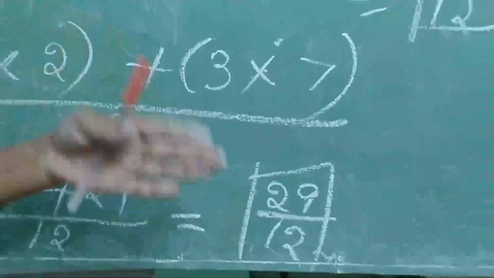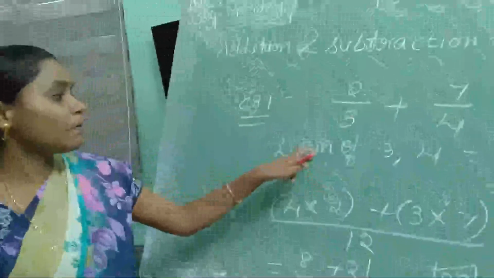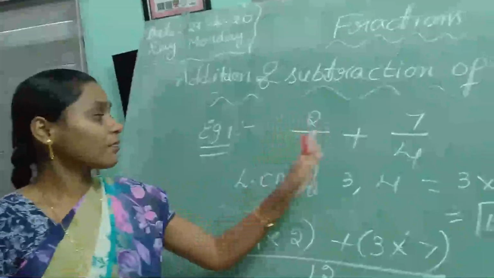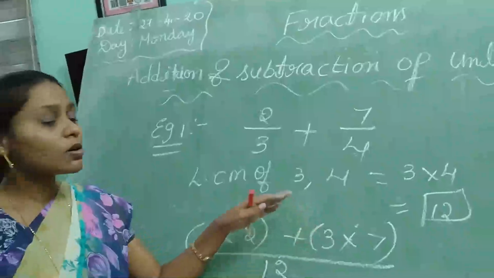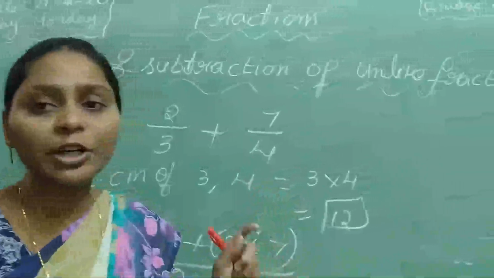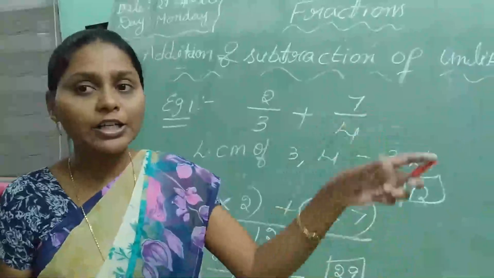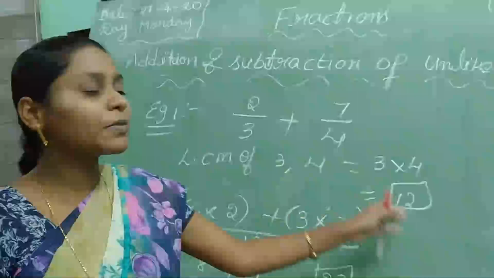In case if there is any table cancelled, you have to cancel it. Again, I want to tell this one because it is important, in simplification also. Observe here, denominators are same. If the denominators are not same, what will you do? You have to find the LCM for the addition and for the subtraction. So what is the LCM here? 12.